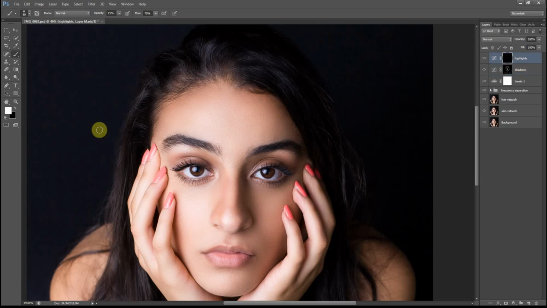Okay, so now I go to my highlights layer and I start working on the highlights areas.